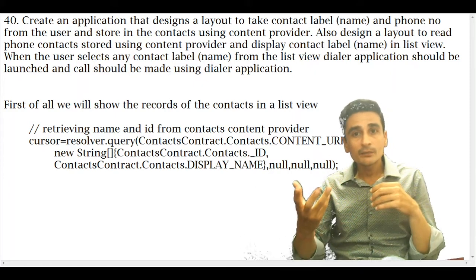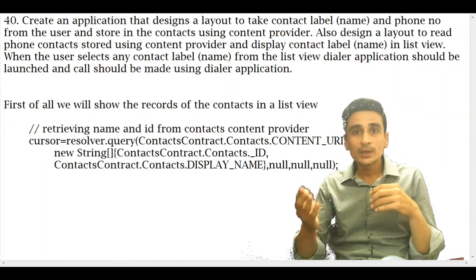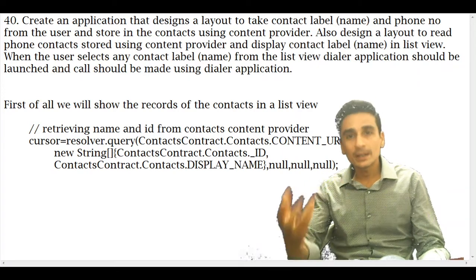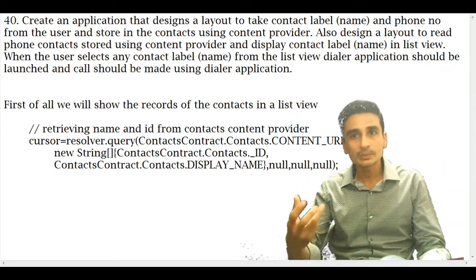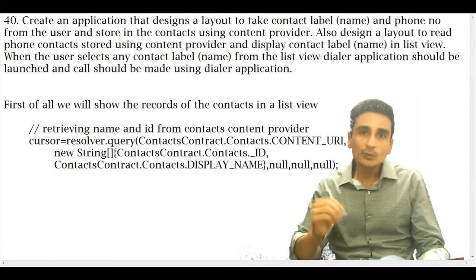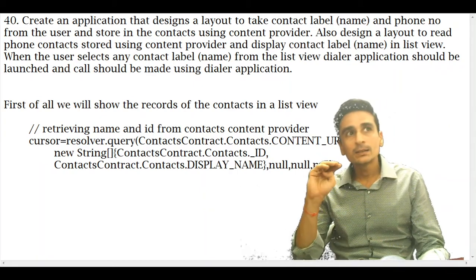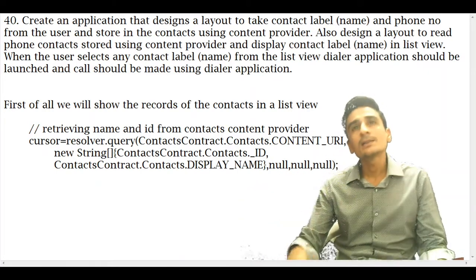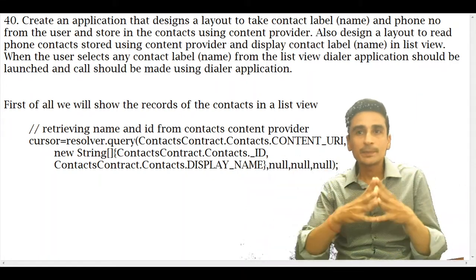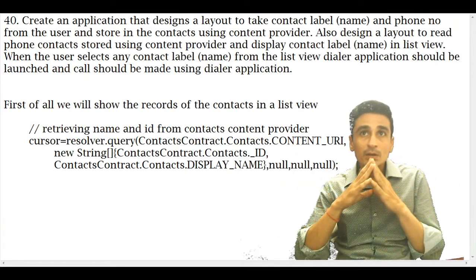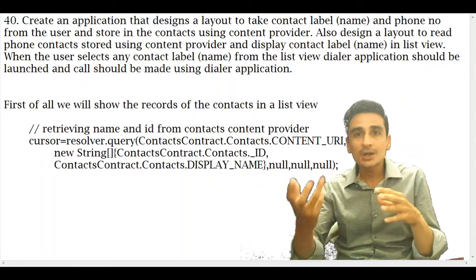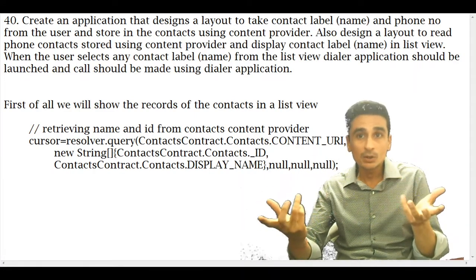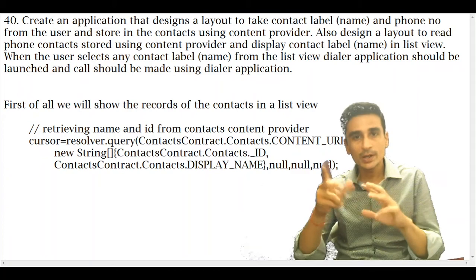For reading the data of the content provider, what will we do here? We will take a list view. As you can read here, we will show all the records, all the contacts of the content provider, in a list view within our application. For displaying the records of the content provider, see, a content provider internally is a SQLite database. So we must be very sure about which columns we need to retrieve. For that we should know the name of the columns or the ID of the columns, the sequence number, the index of the column.